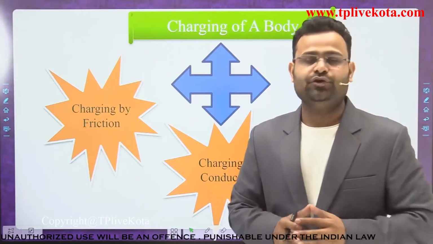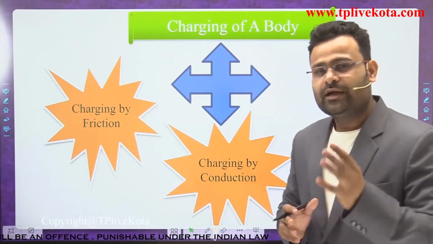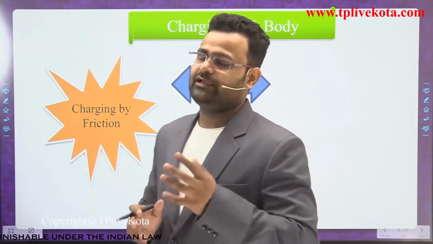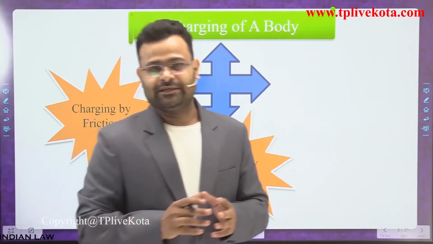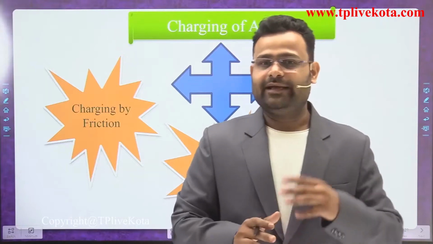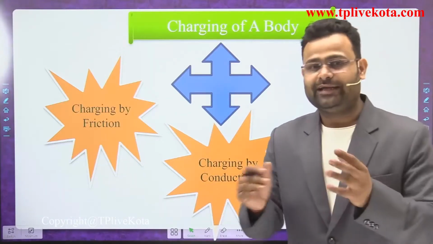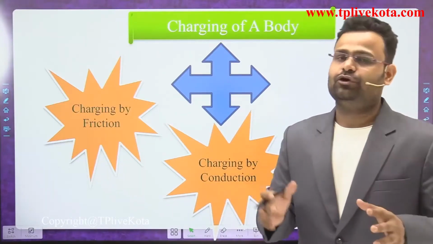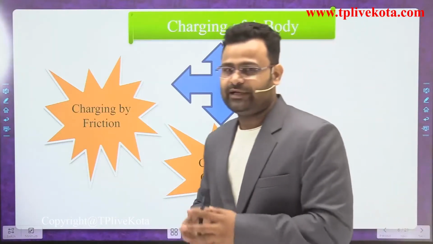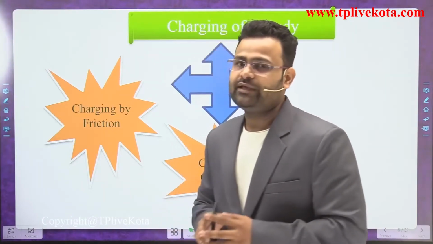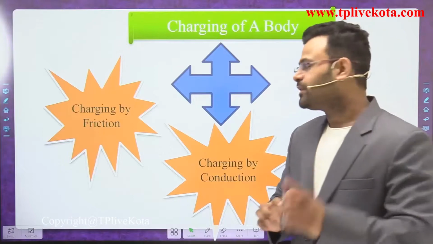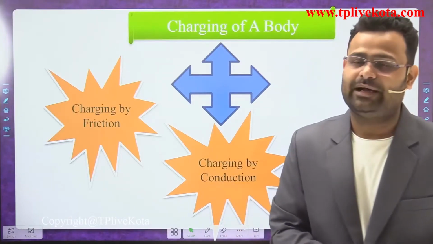What do you mean by neutral? Neutral means, dear students, an equal amount of positive and an equal amount of negative charges. It doesn't mean it has no charge. No, it has charge, but an equal amount of positive and negative charge. That means the body is neutral. So the second method is charging by conduction.